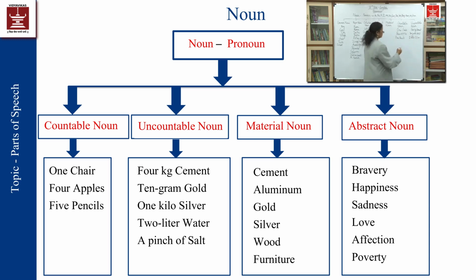Fine. 2 liter water. A pinch of salt or turmeric.